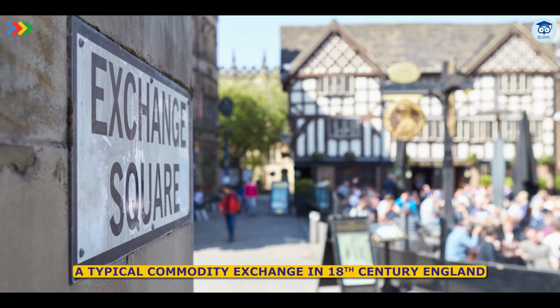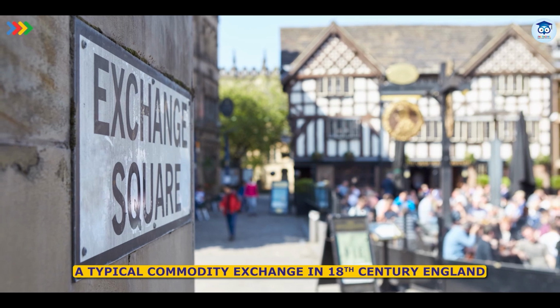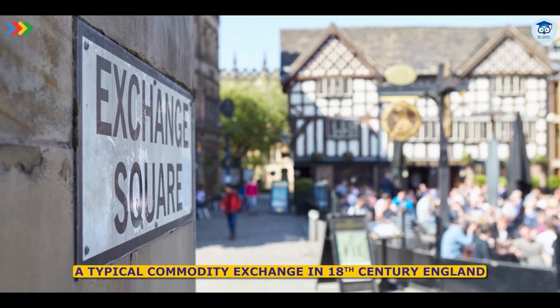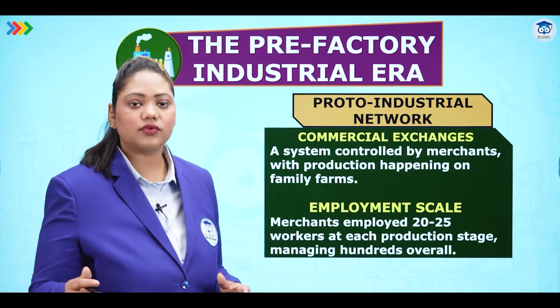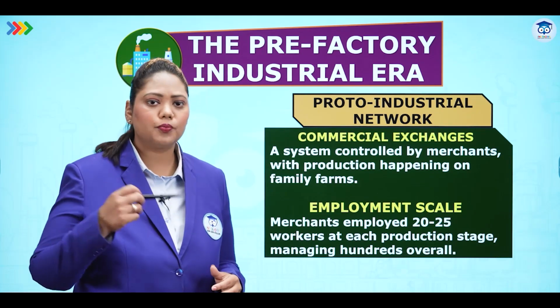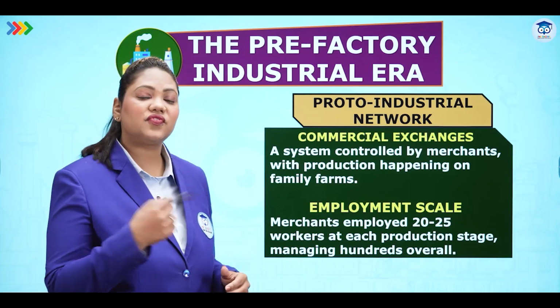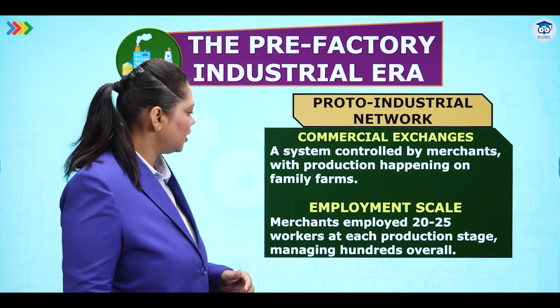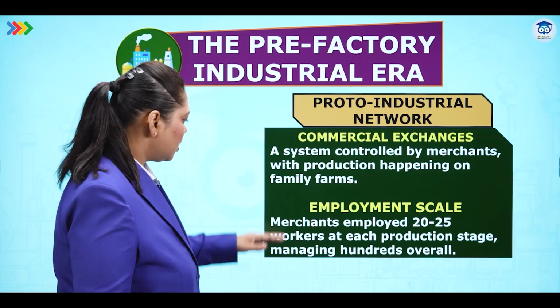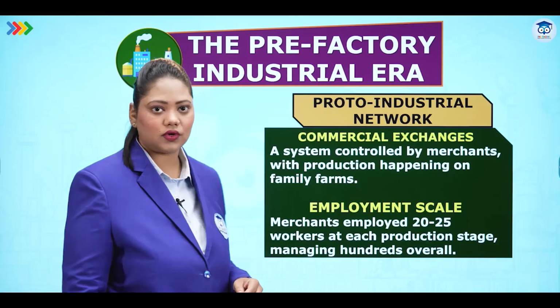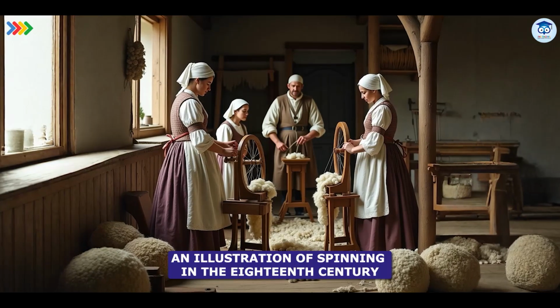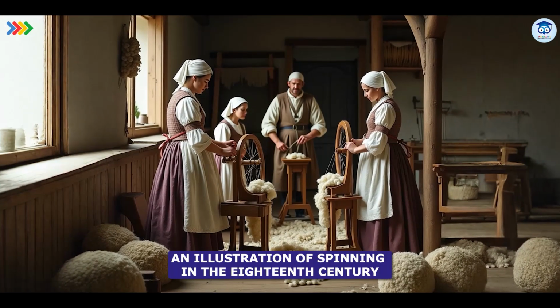Proto-industrial network, commercial exchanges. A system controlled by merchants with production happening on family farms. So please understand what is happening before the industrialization era. We have merchants, we have rural families who are working for the merchants who process the whole product, but it is finished only in the towns. Employment scale, yes, it did increase. Merchants employing 20-25 workers at each production stage, managing hundreds overall. This on the screen is an illustration of spinning in the 18th century.